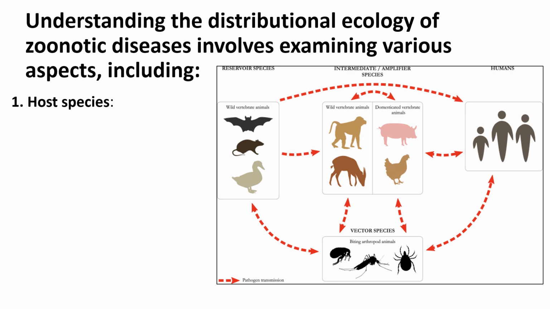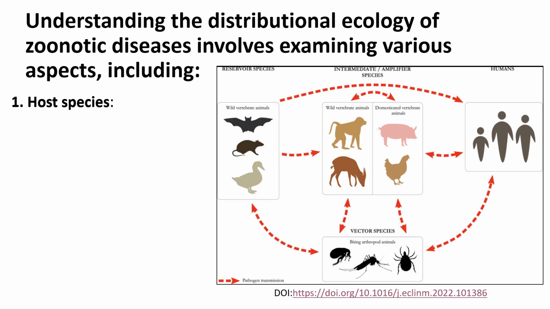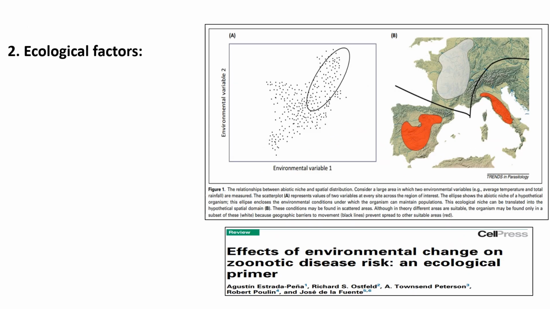And we have this slide explaining everything. The second point is ecological factors, where environmental factors such as climate, vegetation, land use, and habitat fragmentation can play a crucial role in the distribution and transmission of zoonotic diseases.